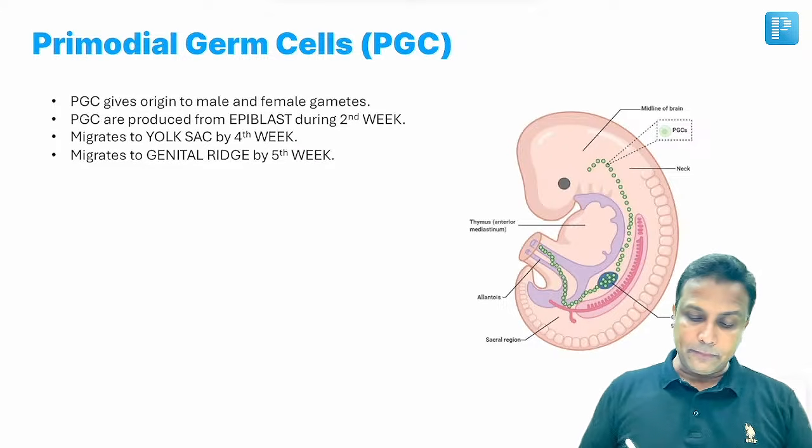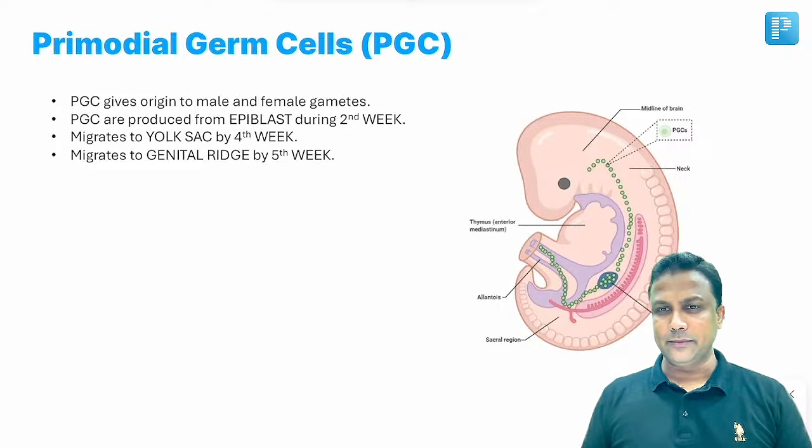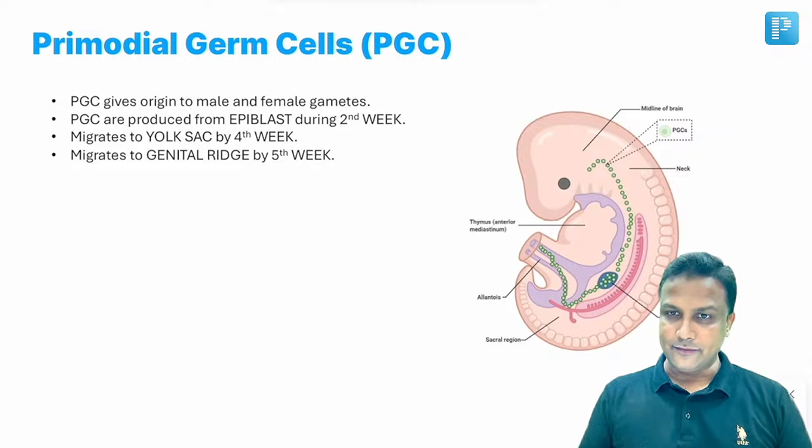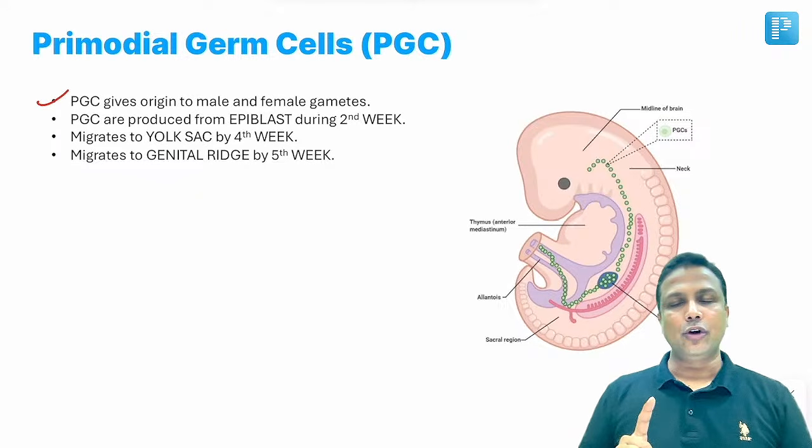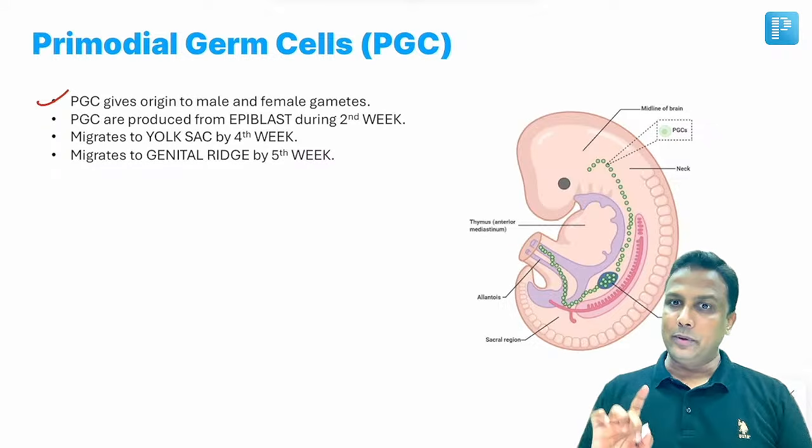First of all, you'll be having primordial germ cells. They'll be asking you questions from here randomly. Everything has been concised at one place. Follow this one. Primordial germ cells are the ones which are going to form the male and female gamete. First you remember that one.